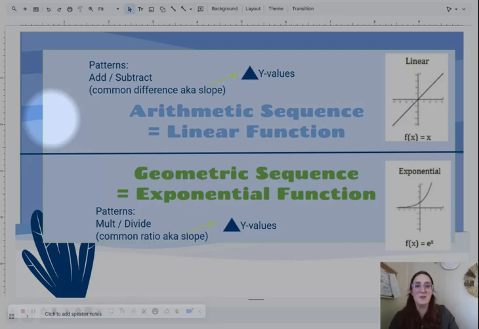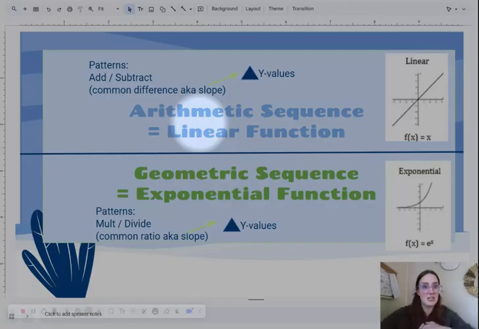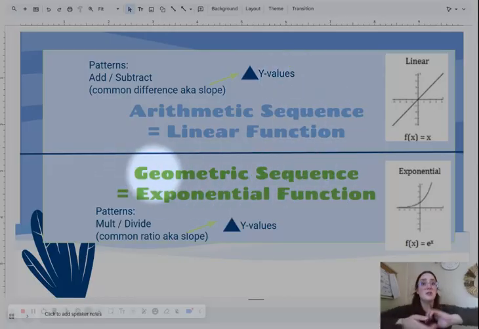Okay, so recapping what we learned on Monday and refreshed last class on Tuesday. All right, so looking at arithmetic sequences. Remember, an arithmetic sequence goes hand in hand with a linear function. It's like saying the same thing, because in the pattern going from term to term, we can see that we're adding and subtracting. It's consistent. It's like our common difference, also known as our slope, where we're looking at just those y values. Versus a geometric sequence goes hand in hand with exponential functions.